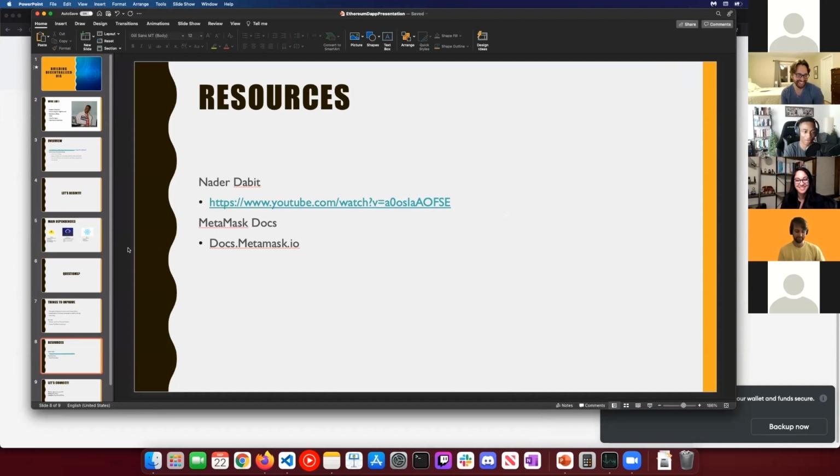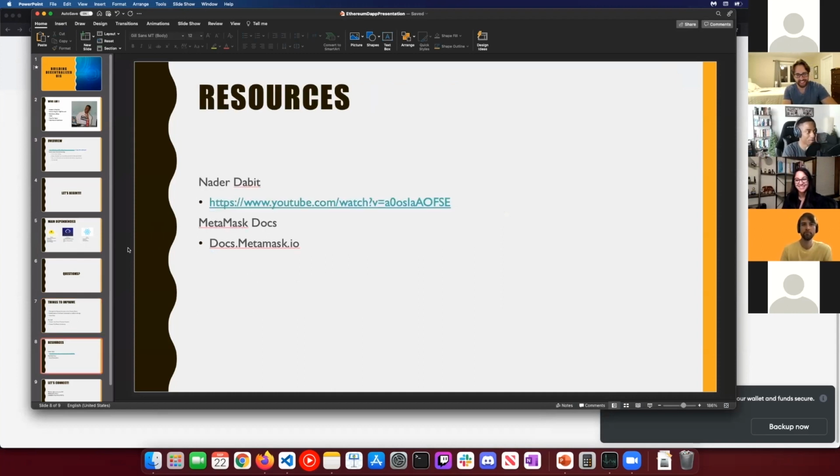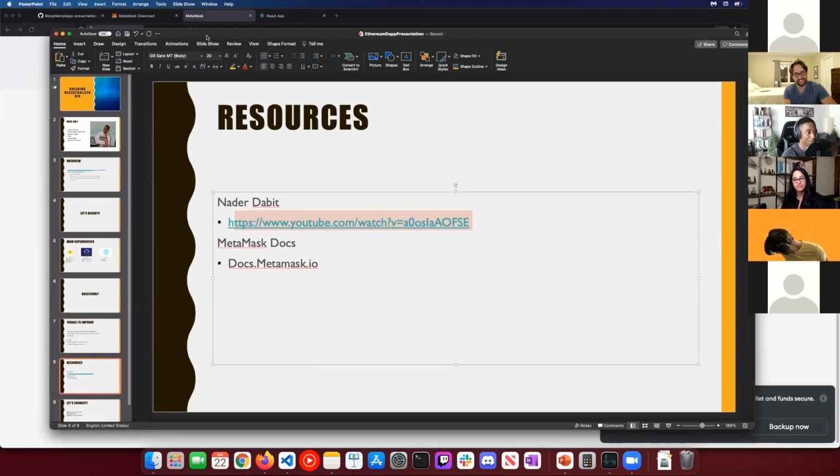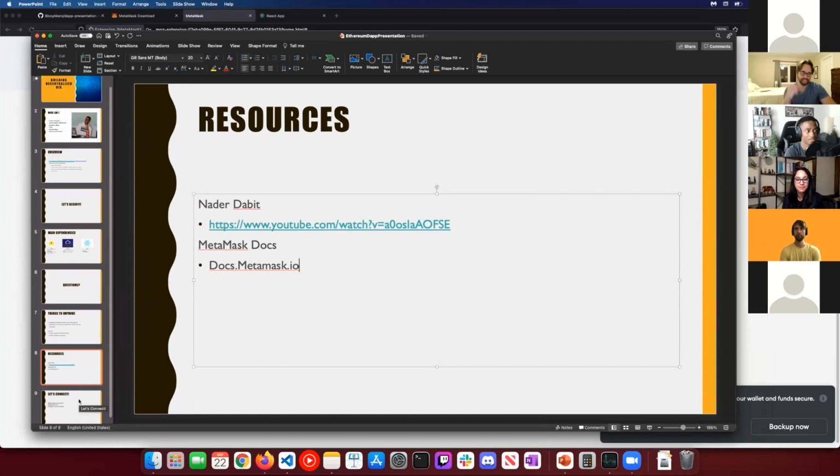I'll skip that. Resources, I'll just have that for the recording. If y'all want to take a look at that, pause for 2 seconds. There were a lot of things we could have improved on this. I was going to try to create a longer resource list. You can go to docs.metamask.io, which has a whole tutorial. Nader DeBit did something very similar, ironically enough. He's what got me into using Hardhat, and he does an even better job, in my opinion, explaining it. I recommend you check him out. There's a lot of other things out there. Stephen Grider has a blockchain, Ethereum blockchain course. Feel free to check that out on Udemy as well. There are a lot of different resources, so check that out.